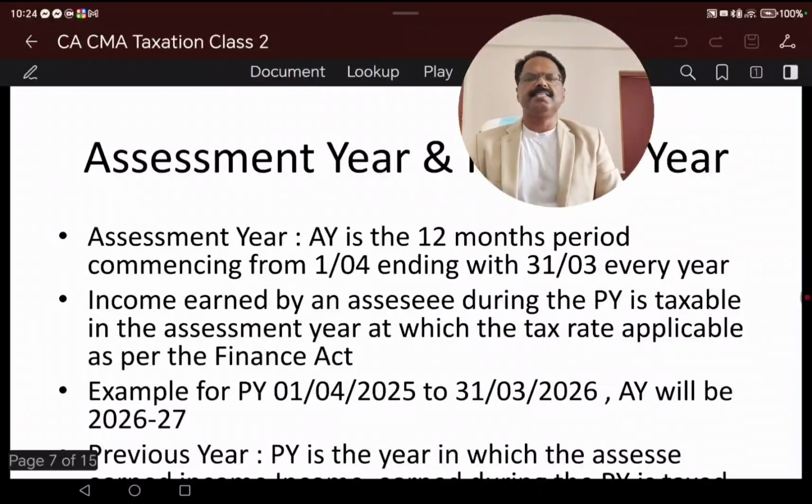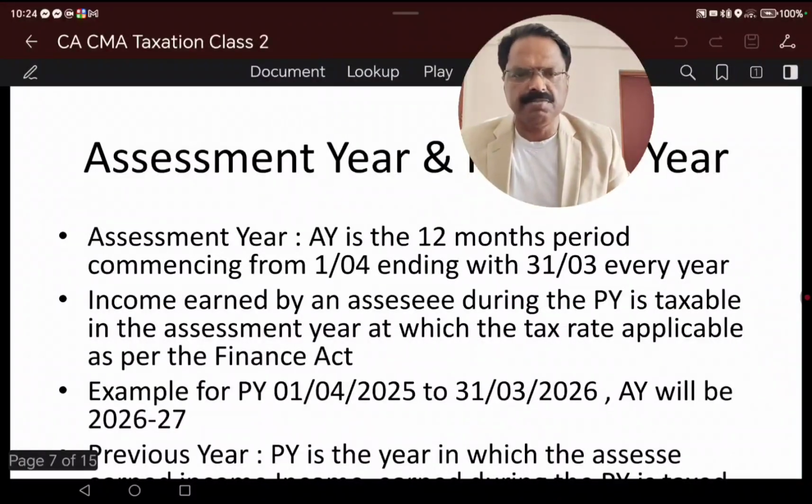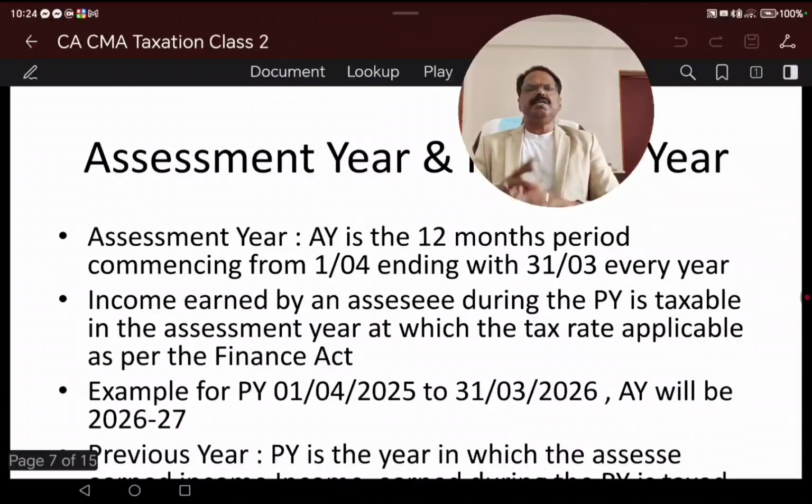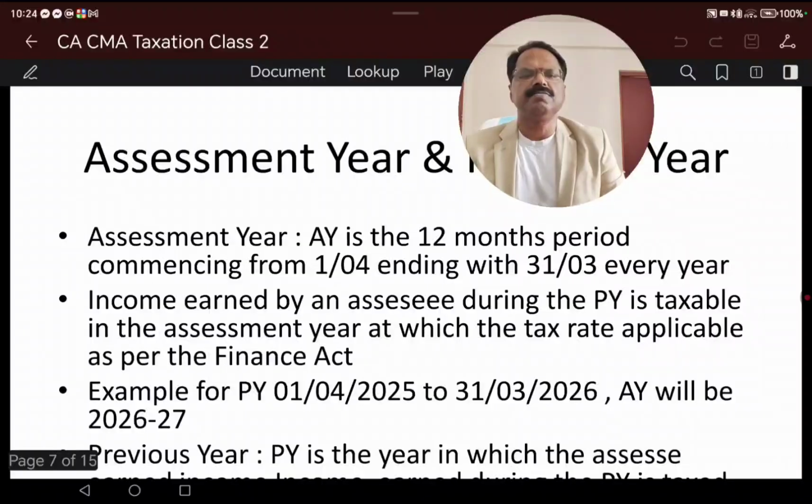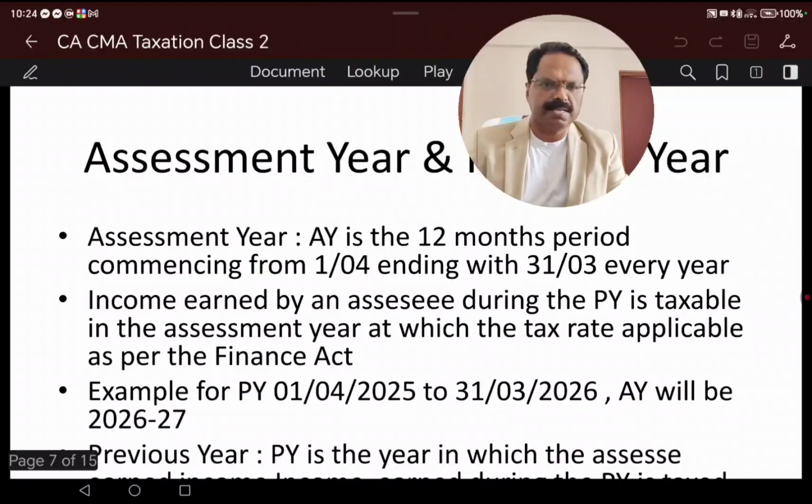But as far as India is concerned, assessment year is a 12 months period commencing from 1st April and ending with the 31st March every year. And income earned by an assessee during the previous year is taxable in the assessment year, for which tax is applicable as per the Finance Act.